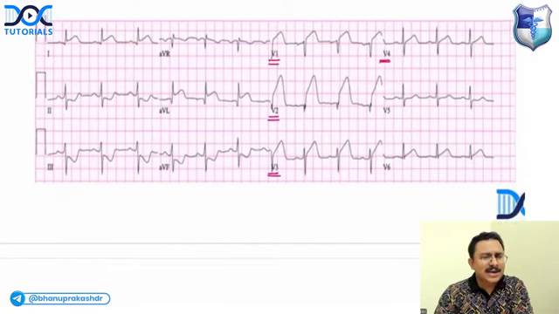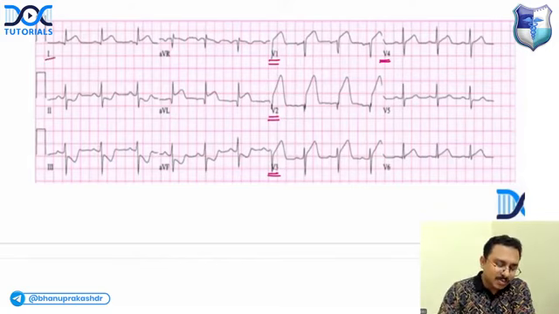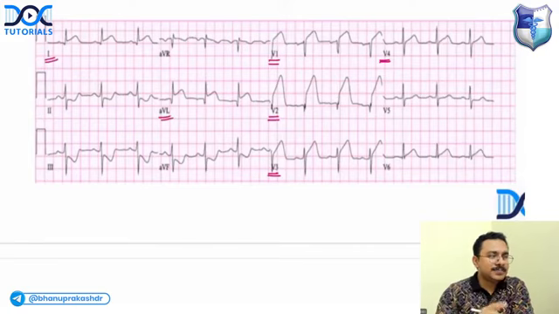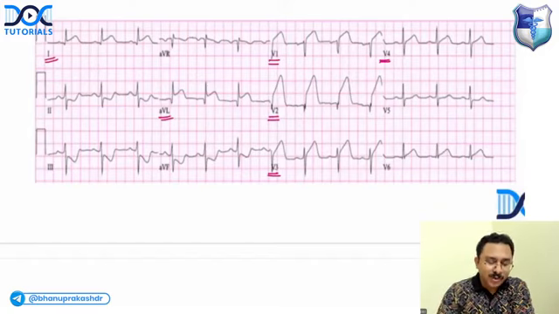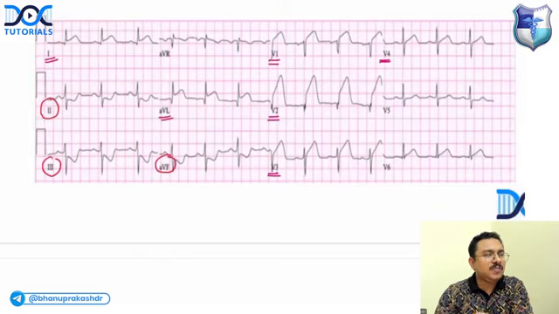But can you tell me, is there any other wall that is showing ST elevation? Sean, you said V1 to V4, and Blessy is saying ST elevation. Rupali says anterior wall MI. But let me ask you, other than V1 to V4, any other leads? Please look at 1 and AVL. I'm saying that there is ST elevation in 1 and AVL also, correct or not? And you are seeing a reciprocal ST depression in leads 2, 3, AVF. So now tell me, is it anterior wall MI or anterolateral wall ST elevation myocardial infarction? You tell me which is more correct.